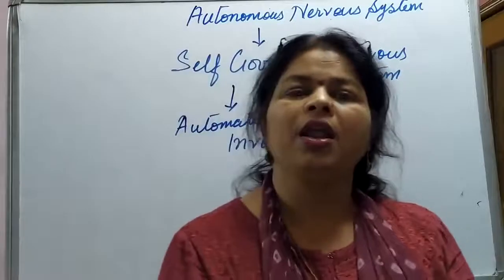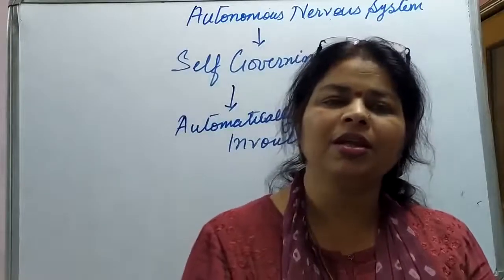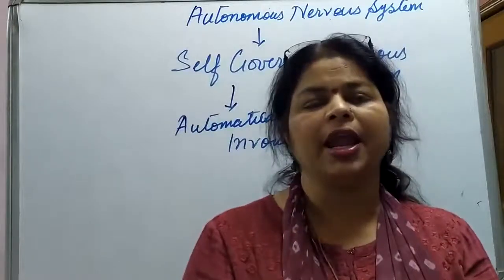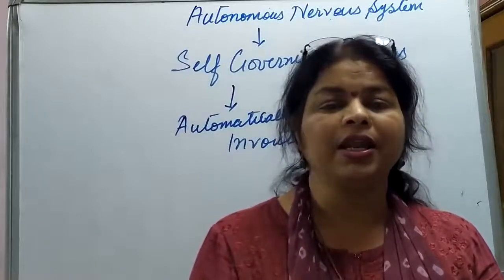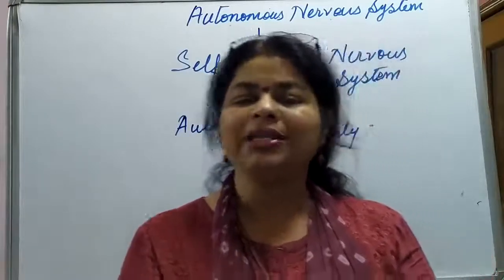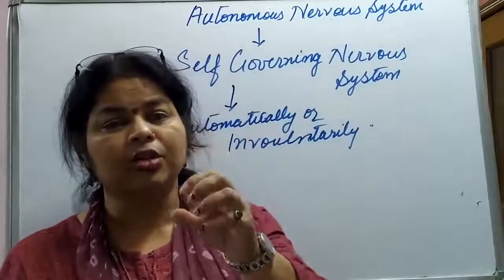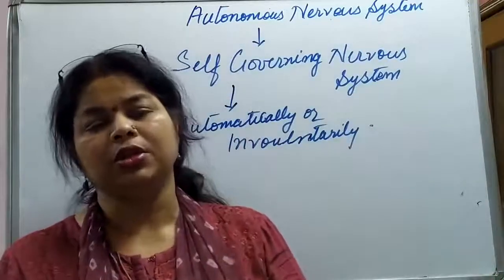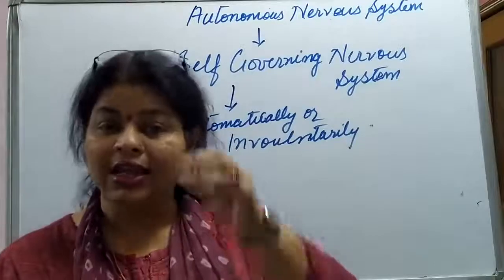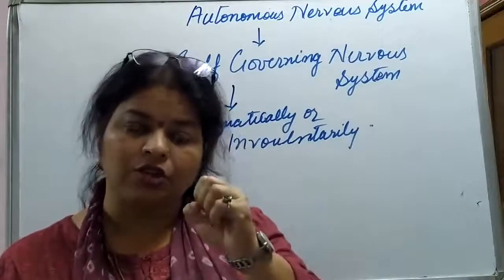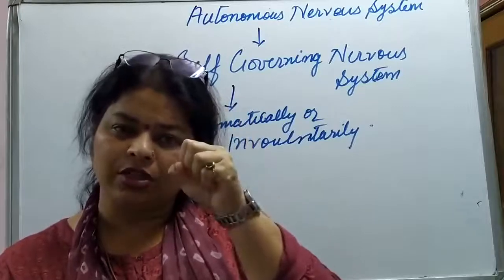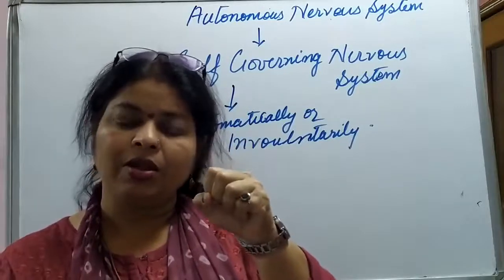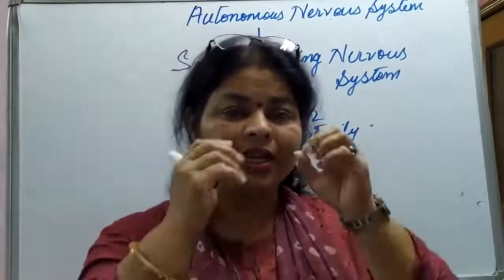Same way in the lungs. The dilation of the bronchi and bronchioles is taken care of by the sympathetic system, while the parasympathetic constricts the bronchi and bronchioles. In the eyes, when light falls on them, the pupils constrict, while in a dark room they dilate.